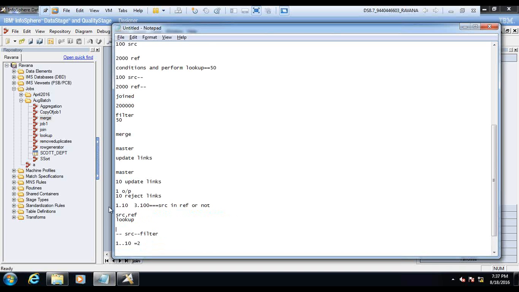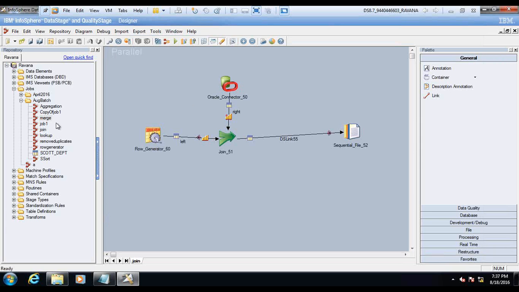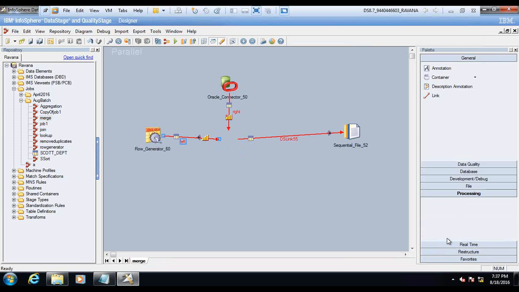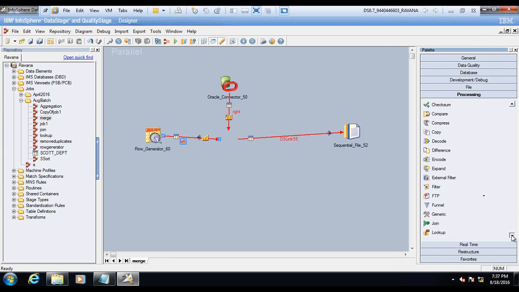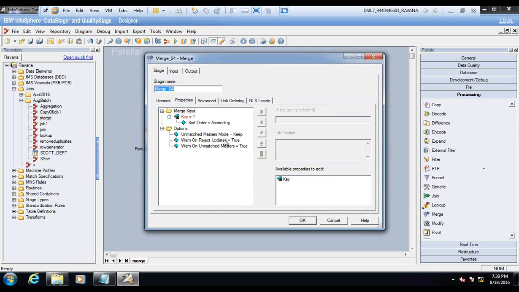Anyways, so let's see. Did I change it to merge? Nice. You can just remove this join, go here, drag the merge, and you can keep it. For merge also you just need to give all the keys here, and here merge behaves like join. When I say merge behaves like join, it means for merge also you should have the same key names.